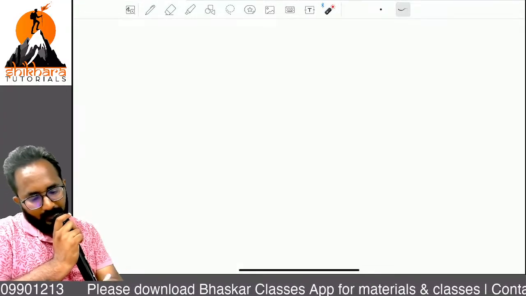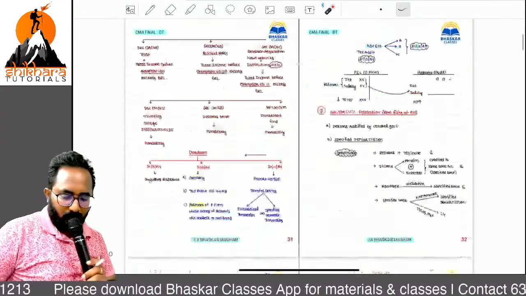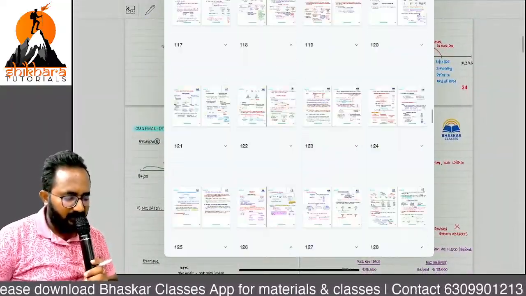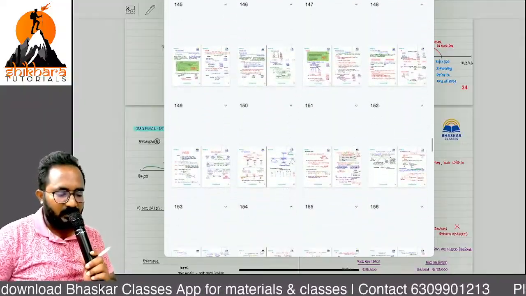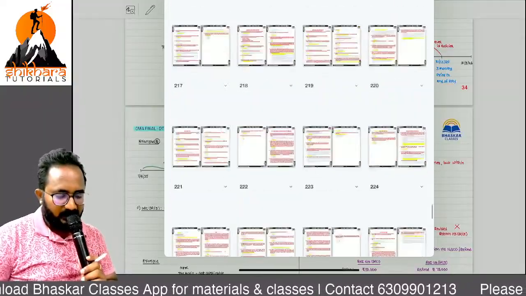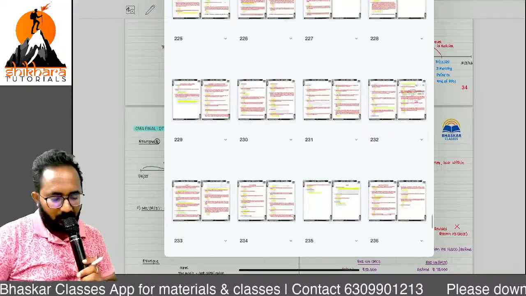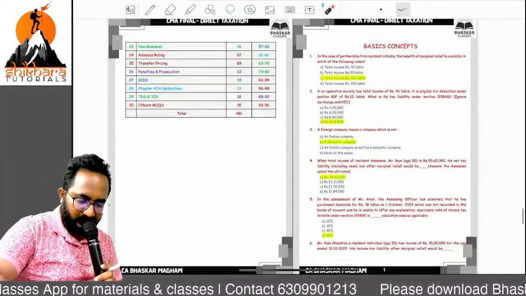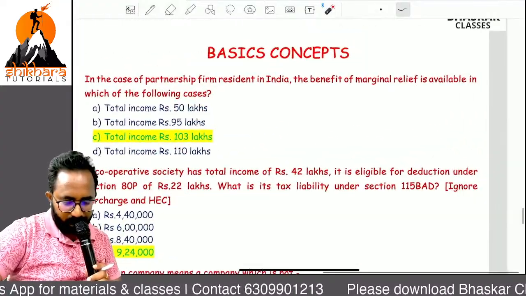So please open the MCQs. After the completion of every chapter, at the time of solving the MCQs, you can understand whether this chapter is easy or difficult, or whether you know it or not. You can identify easily by solving the MCQs. Shall we start now?